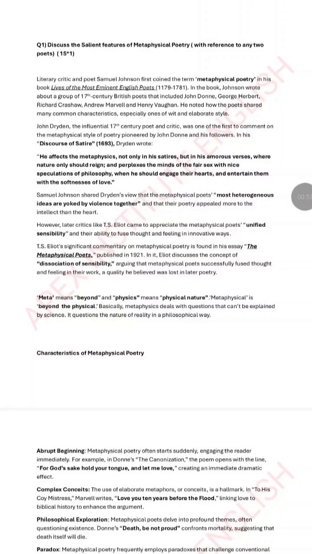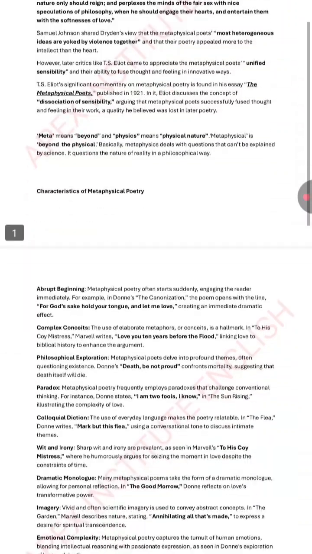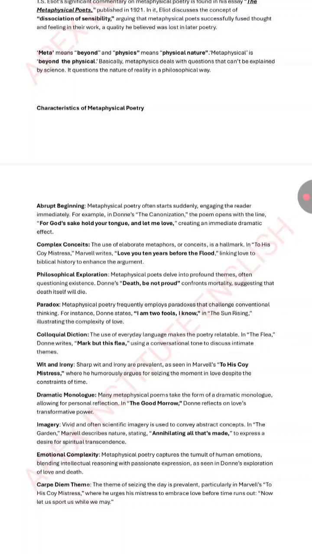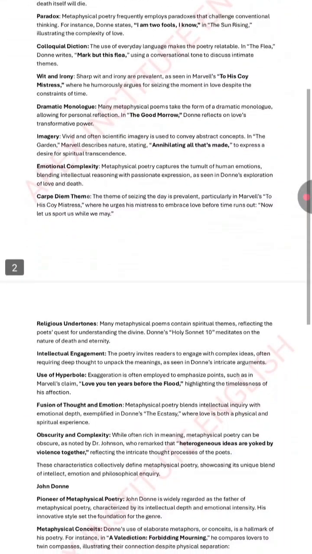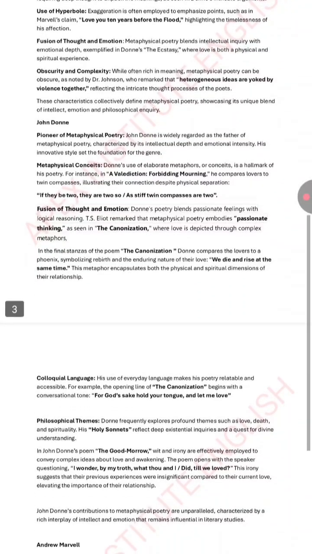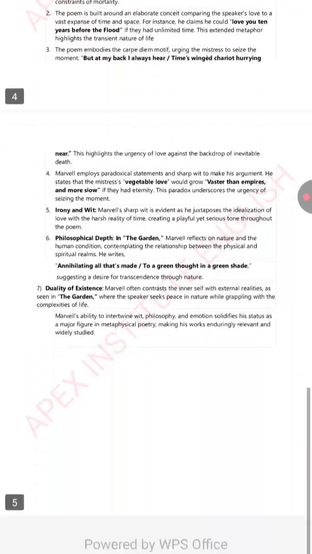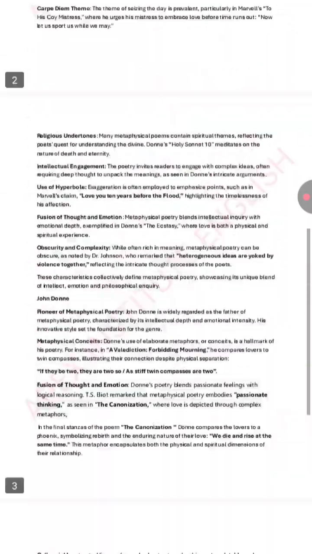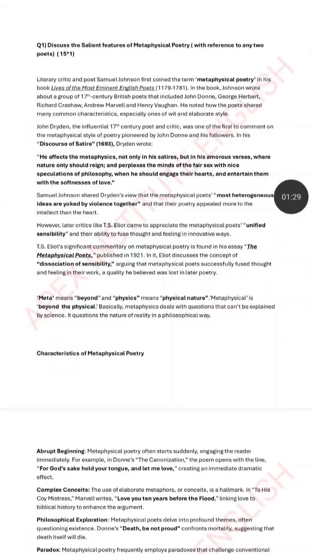So then we have one of the most important questions from this section, that is the History of English Poetry, that discuss the salient features of metaphysical poetry with reference to any 2 poets, where we have discussed the characteristics of metaphysical poetry, that is the abrupt beginning, complex conceits, philosophical exploration, use of paradox, colloquial diction, wit, and irony. Also, we have discussed 2 major metaphysical poets like John Donne and Andrew Marvell. So it's a very important question. You will get the notes from our group.